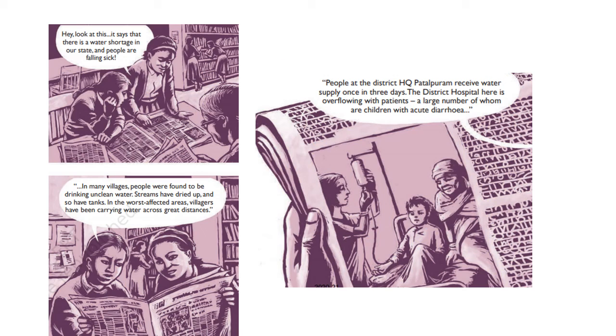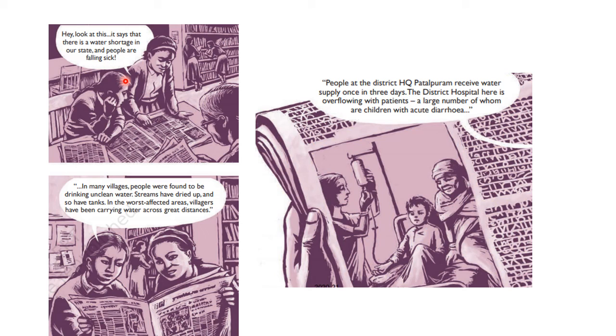Children, now that you know how the state government works, let us look into the storyboard that is given in your textbook. Okay, you can see in the first picture, this girl is saying, hey, look at this. It says that there is a water shortage in our state and people are falling sick. Another one says, in my village people were found to be drinking unclean water, streams have dried up and so have tanks.